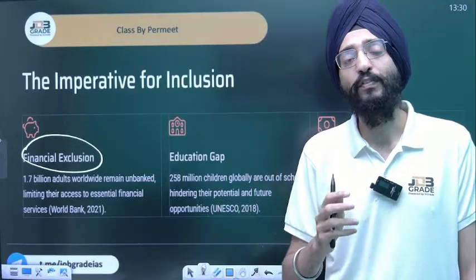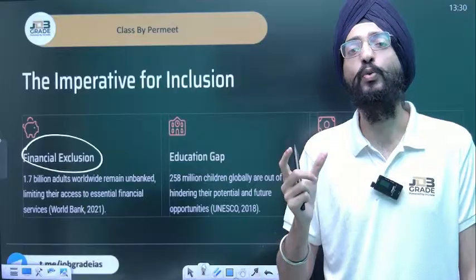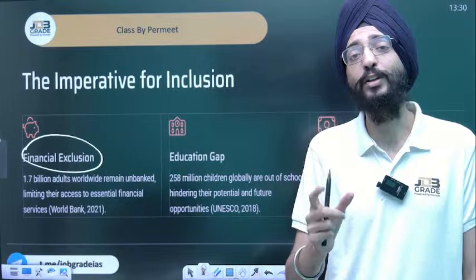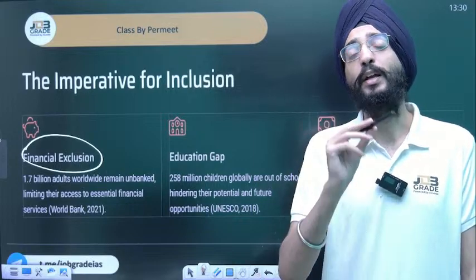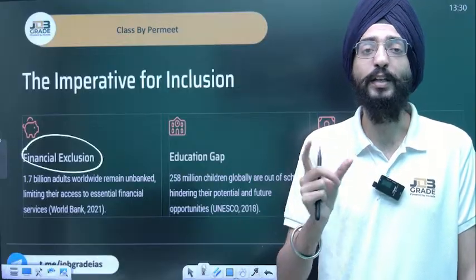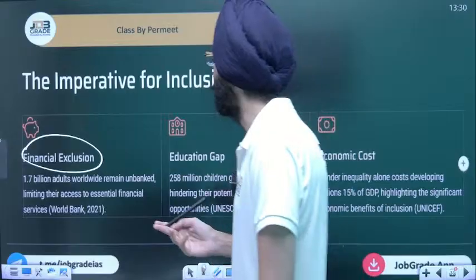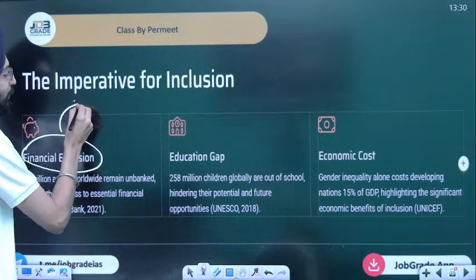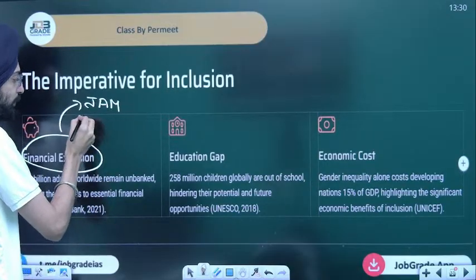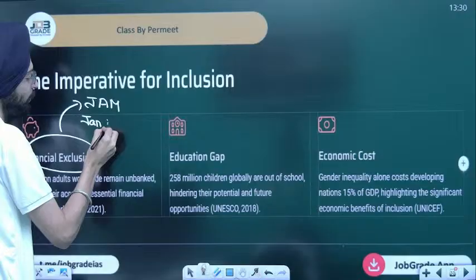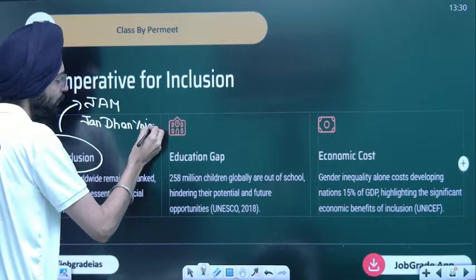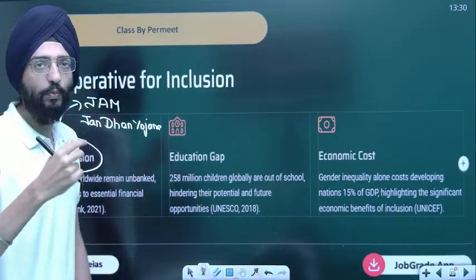But with financial inclusion, with a lot of people now opening up saving accounts, the government can directly transfer the cash to their bank accounts, and that's been happening in the agriculture sector. A lot of subsidies are given directly through cash, through direct benefit transfer. And all thanks to what we call JAM, Jan Dhan Aadhaar Mobile, and Jan Dhan Yojana.